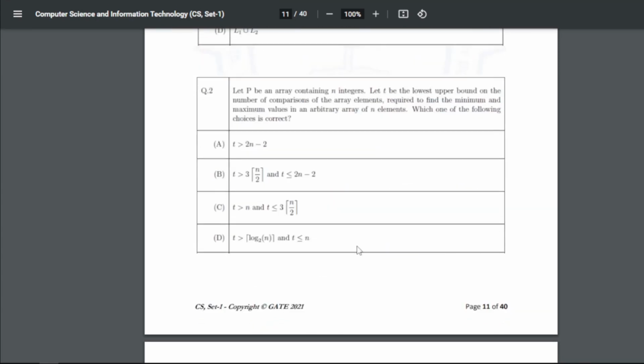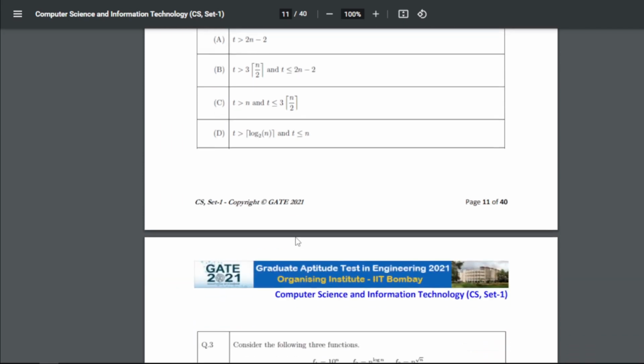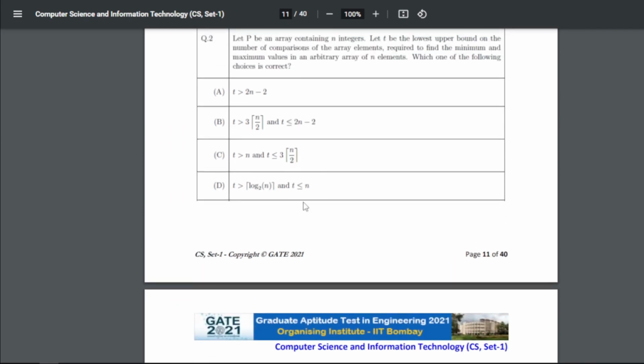Now, let P be an array containing n integers. Let T be the lowest upper bound on the number of comparisons of the array elements required to find the minimum and maximum value in an arbitrary array of n elements. Which one of the following choices is correct? So for the second question, T greater than n and T less than or equal to 3n by 2, right? And this is the C option. So the answer will be C.